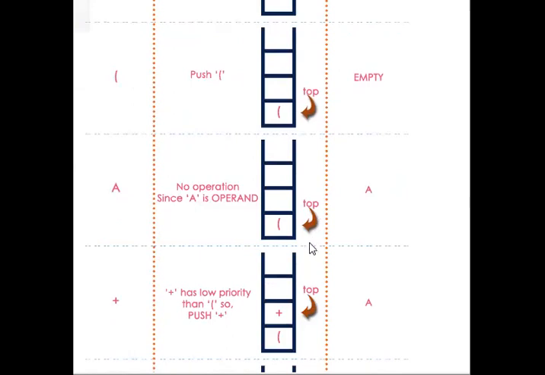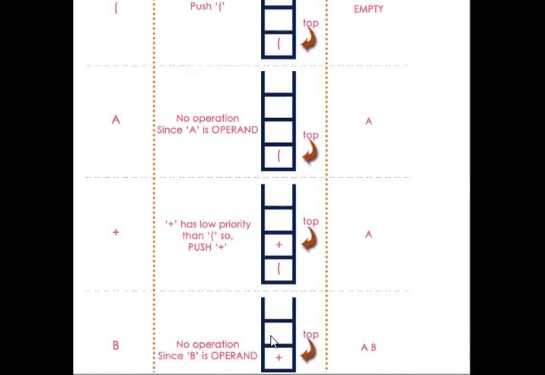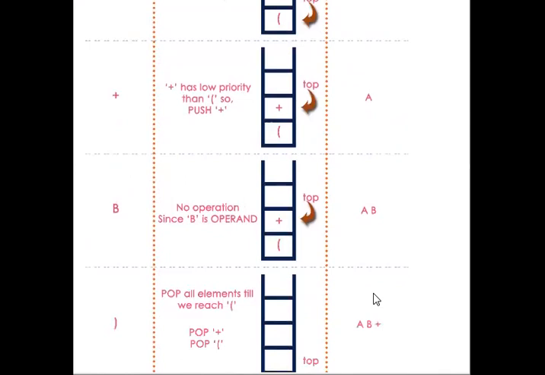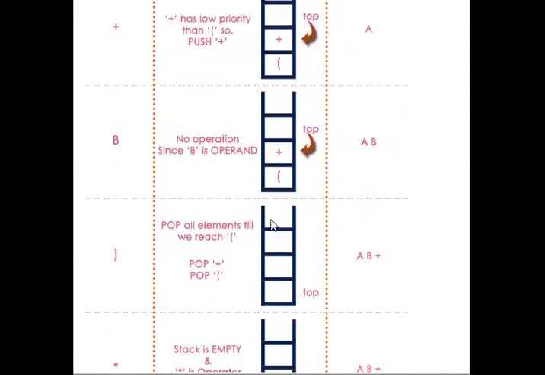Plus is pushed into the stack, as it is a low priority. Then b is inserted. After that, the close parenthesis comes.